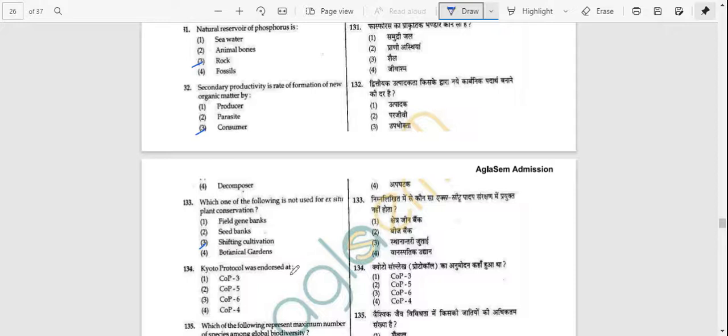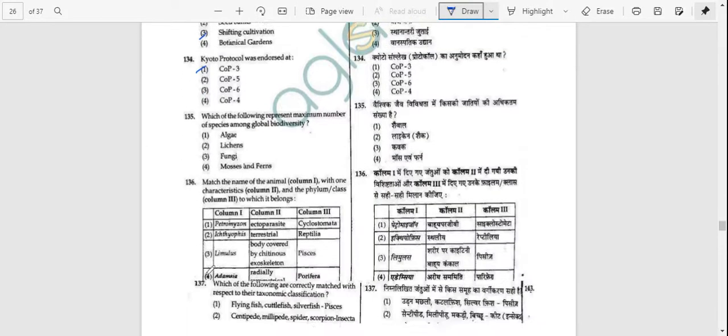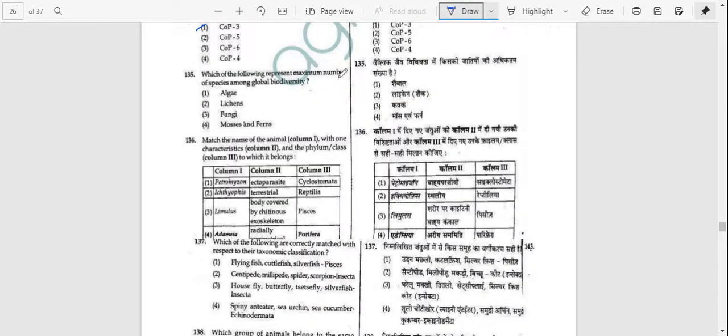Kyoto Protocol was endorsed at COP3, COP5, COP6, COP4. Answer is option number A, that is COP3. Which of the following represents the maximum number of species among global biodiversity? Algae, lichens, fungi, mosses and ferns. Answer is option number C, that is fungi.